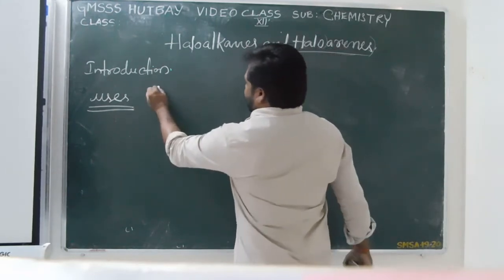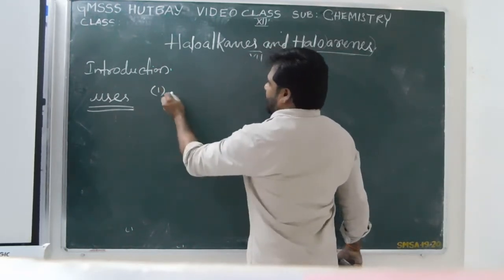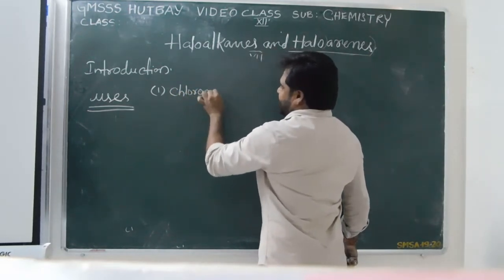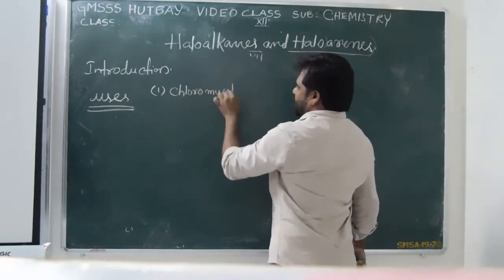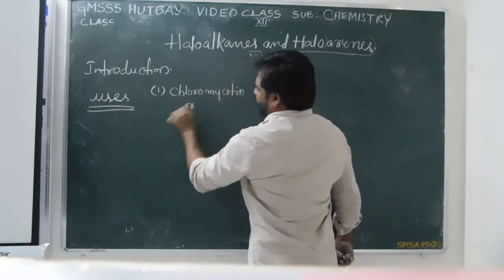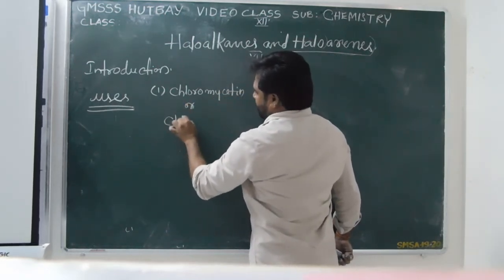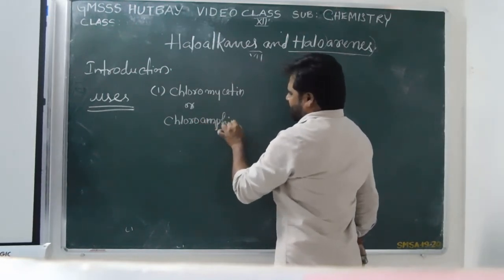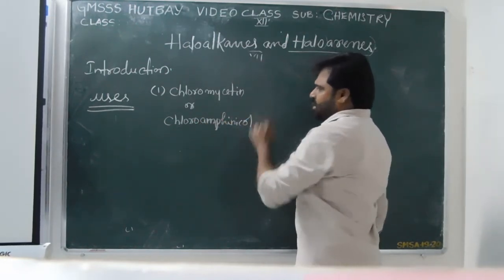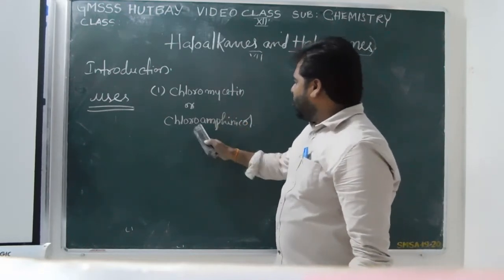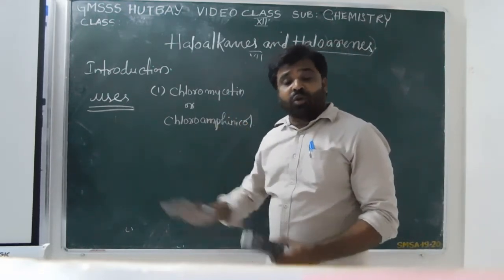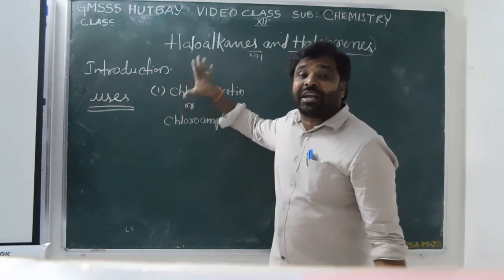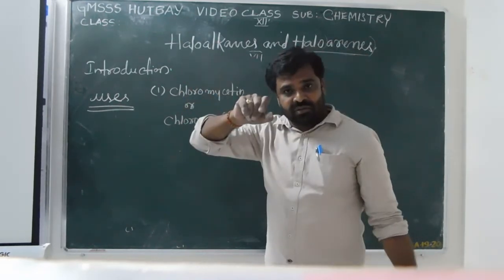What are they? The first example is chloromycetin, or chloramphenicol. Both are having halogen. That means these are also halogen containing organic compounds like haloalkanes.